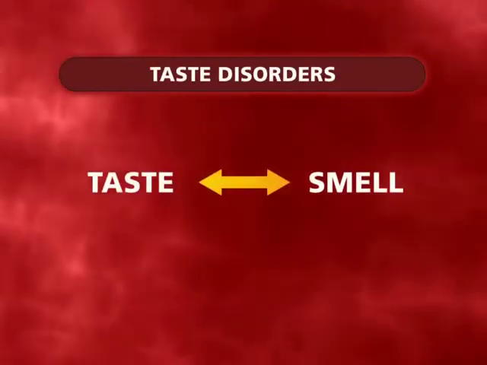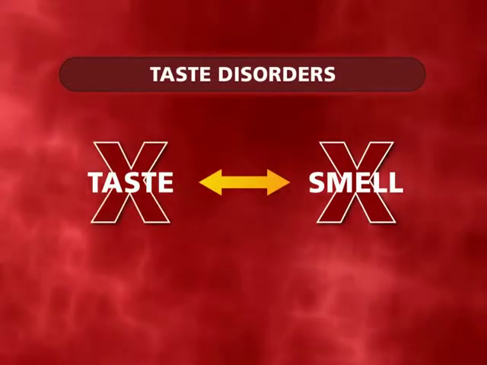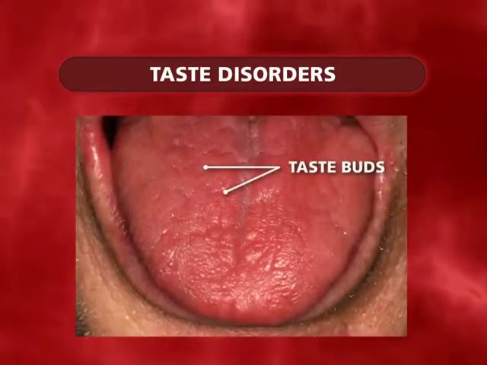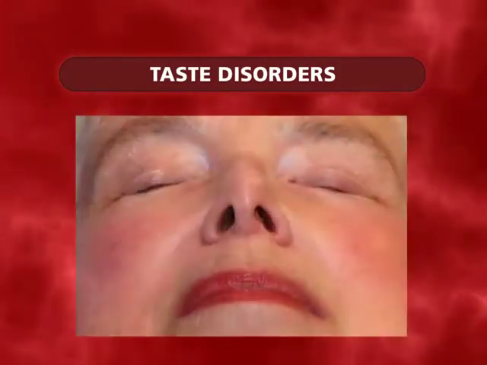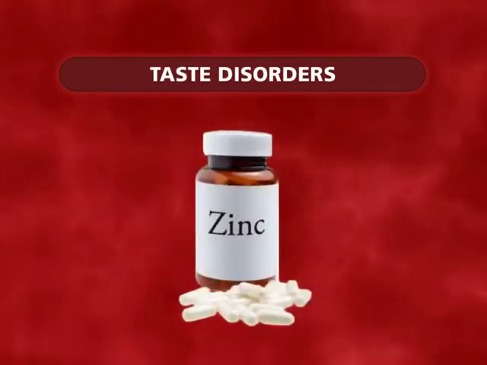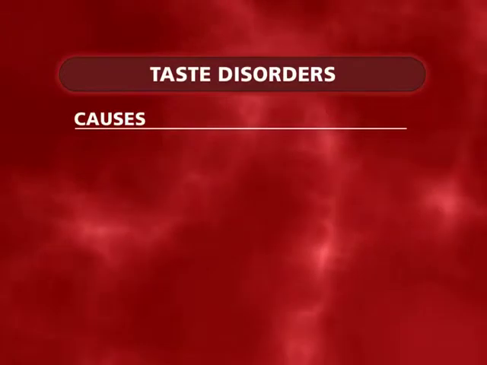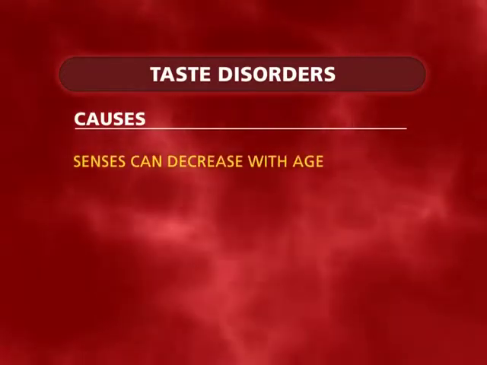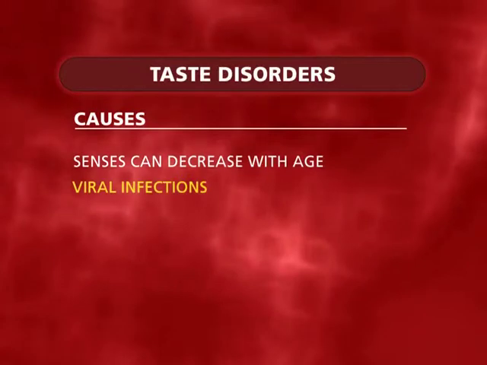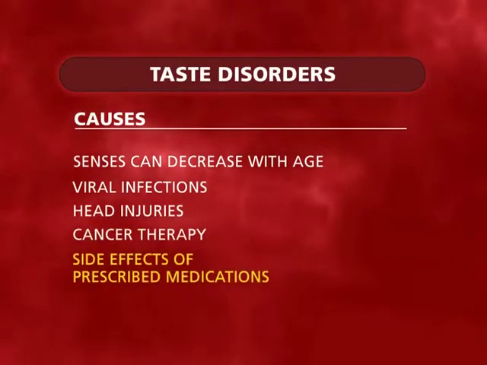Taste disorders. The sense of taste and smell are so closely linked that people who can't smell often complain that they can't taste anything either. Taste buds are located at various spots on the tongue, and olfactory or smell cells are specialized cells found in the nose. They both depend on zinc and other nutrients for their growth and maintenance. Causes. The efficiency of these 2 senses can decrease with age, but changes can also be due to viral infections, head injuries, cancer therapy, or side effects of prescribed medications.